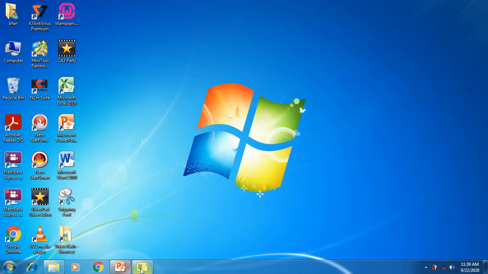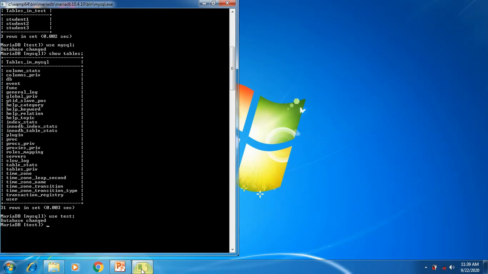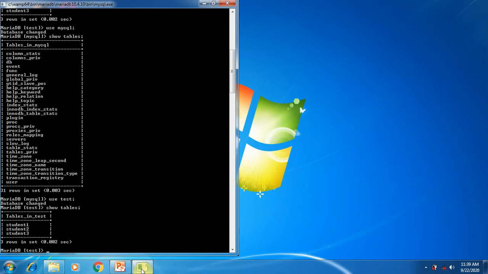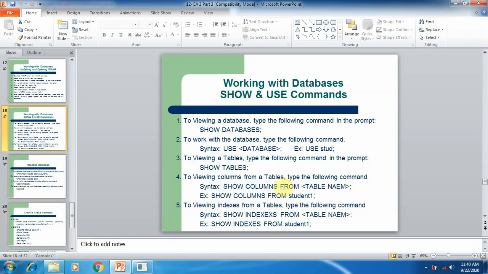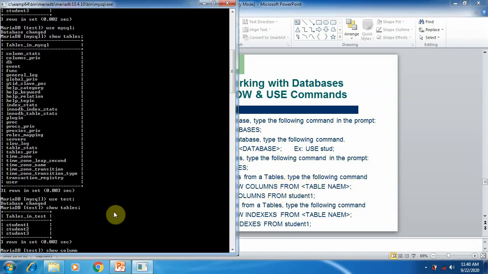For example, here you can see in the test database there are many tables. By using show tables we can see the number of tables. There are 3 tables in the test database. Now if you want to see the columns in a table, simply type show space columns space from space table name. So show columns from table name. The table name is student1.